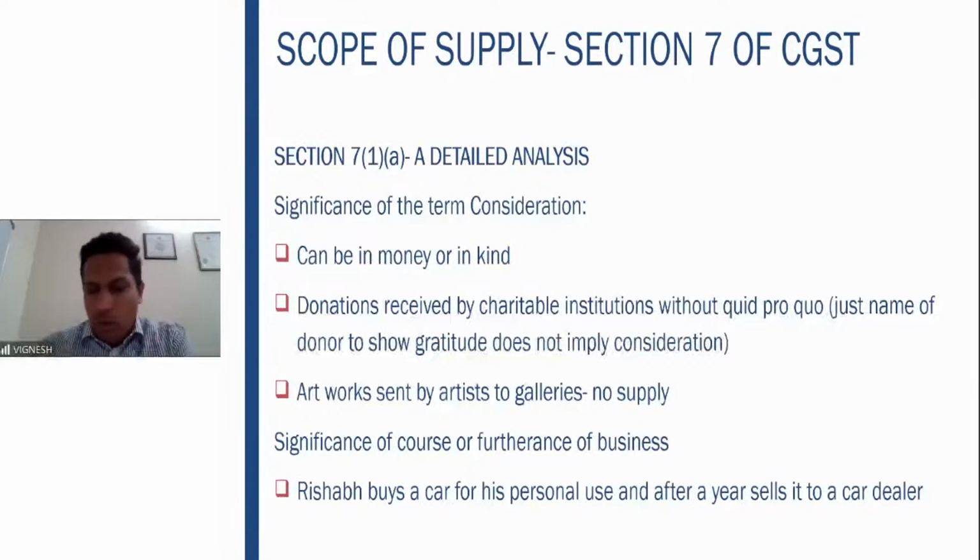One of the donors came and said that please build a class. I will give you say 1 lakh rupees. With this money, please build a classroom. Okay. Is it a supply or not? What is your view? Is it a supply or not?